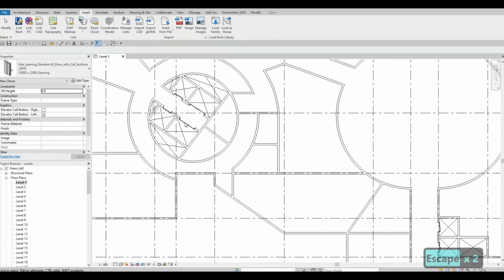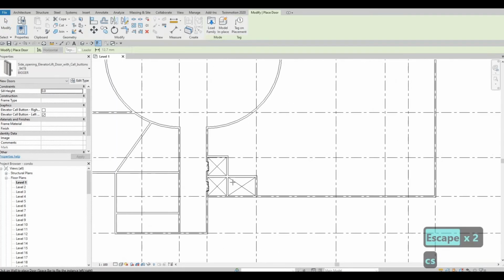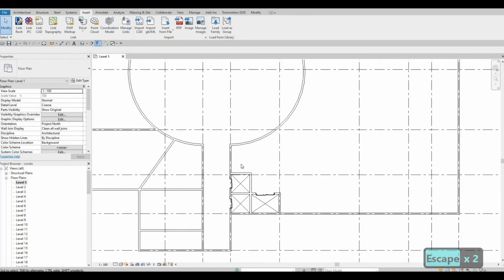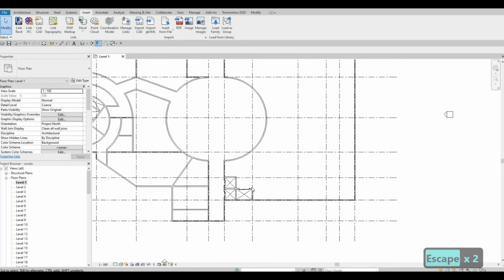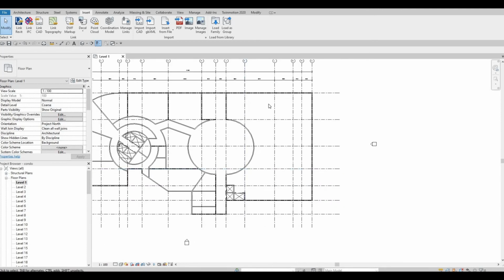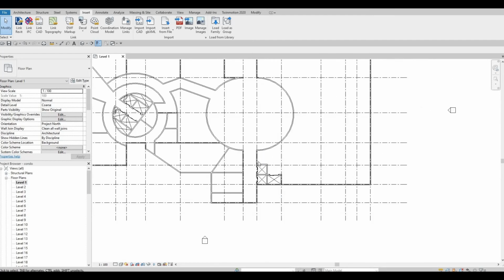And then press escape, click this one, this big one, CS again, and then let's add it on the bigger one right here. So we have multiple elevators, and we have one for the back of the grocery store as well. We can also give this one an opening, so everybody can have an opening, or it's used for everything here as well.